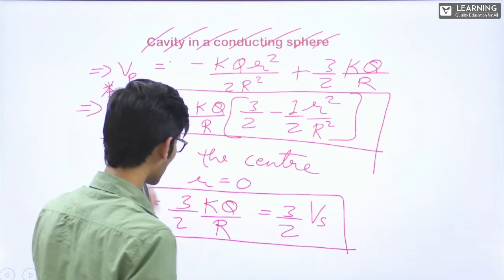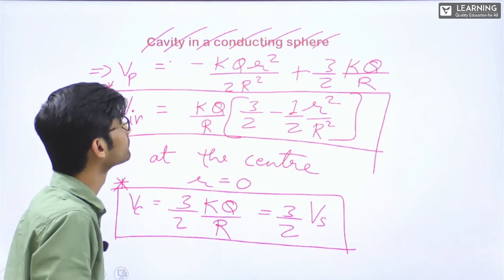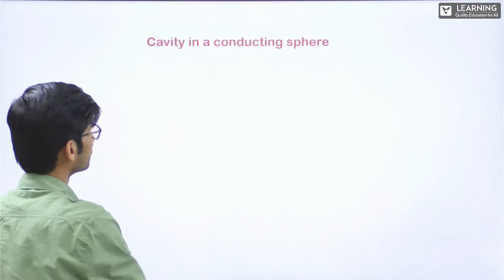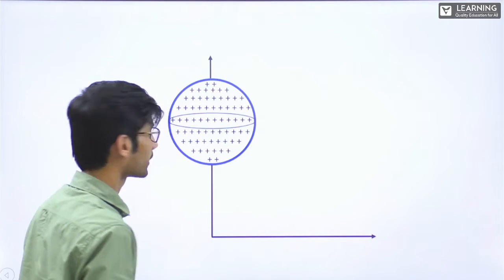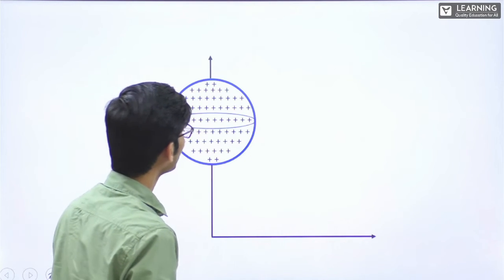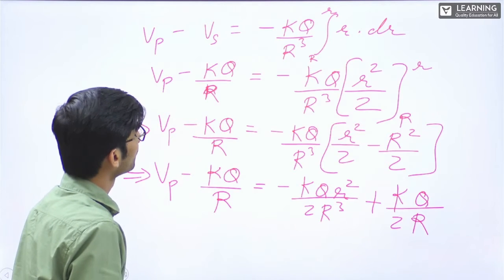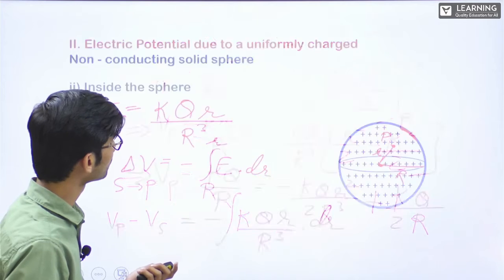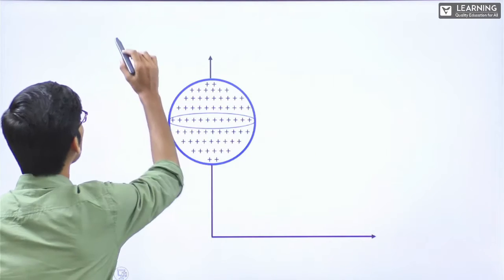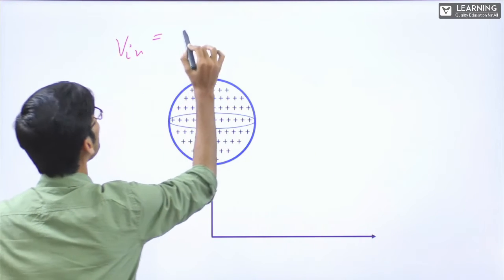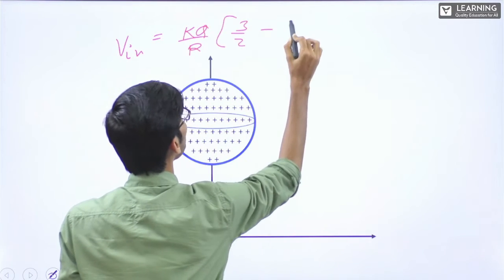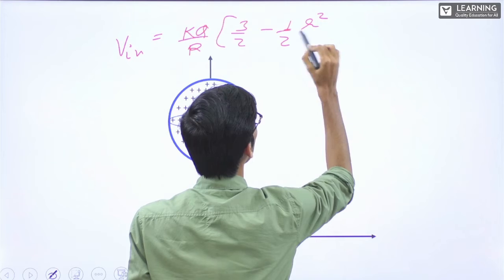Now, note it down. I am going to erase this. Let's see the graph. For inside, we have got that formula: V in is equal to KQ by R times 3 by 2 minus 1 by 2 r square by R square.